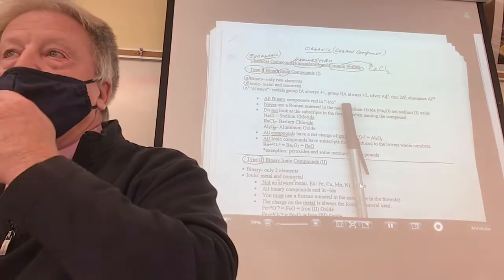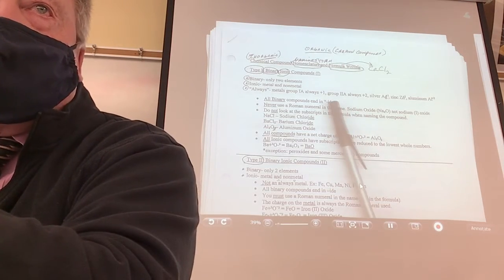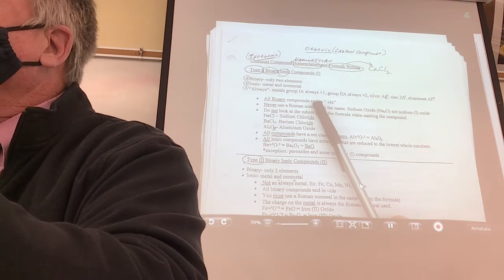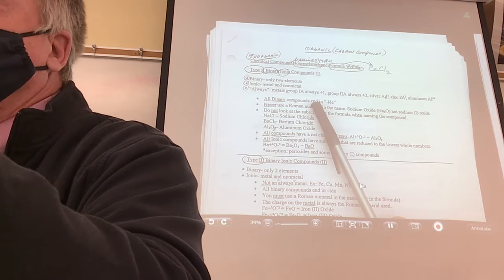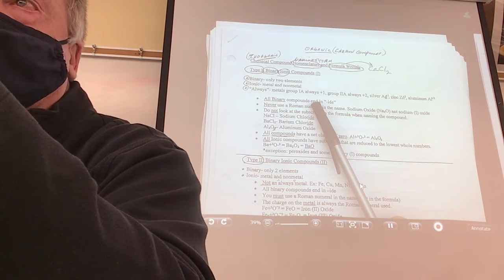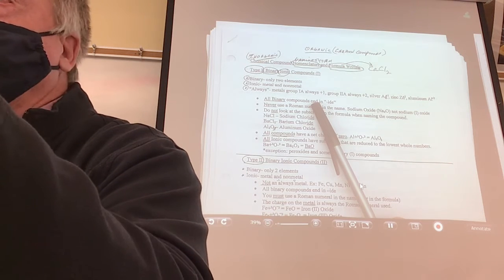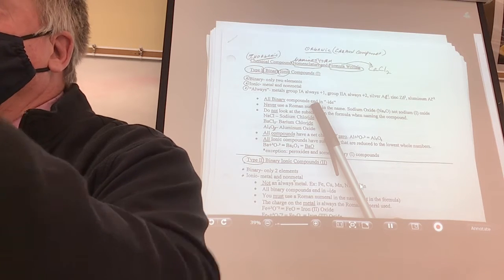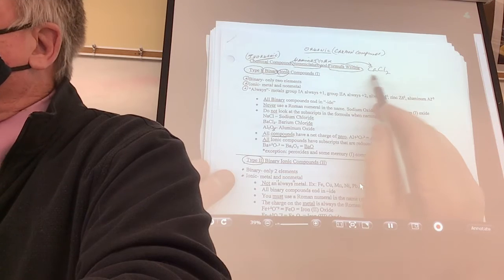So let's try it again. What are the always metals? Group 1A, look over the periodic table. In a compound, they will always have what charge? +1. Group 2A will always have what charge? +2. And then we have silver. What's the charge on silver? +1. Zinc +2, and aluminum +3. Everybody got that? Okay, now, does this fit the criteria? Is this a binary compound?